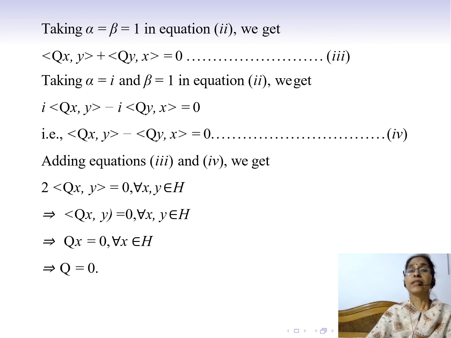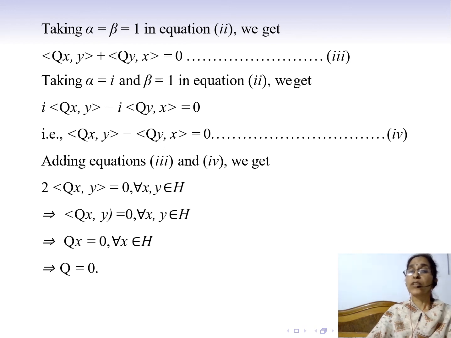And then taking alpha equal to i and beta equal to 1 in equation 2, we get i times, because we have alpha into complex conjugate of beta in the first term, so here we have i times the inner product of Qx y plus beta into complex conjugate of alpha.